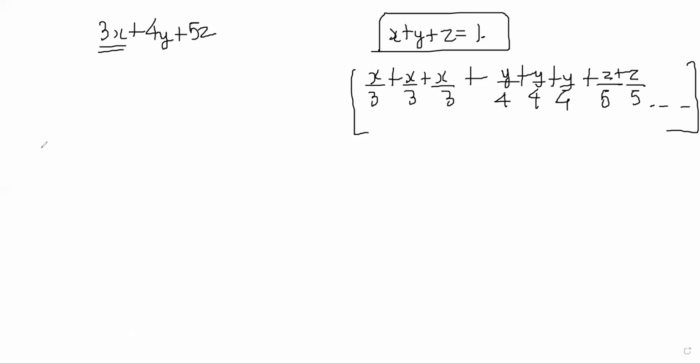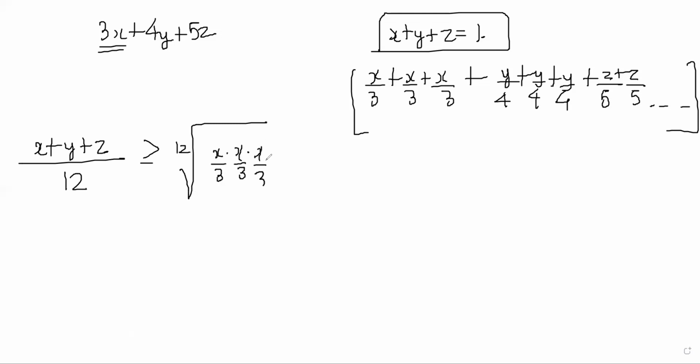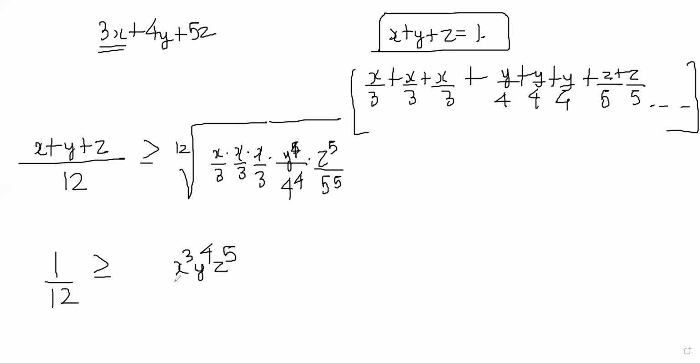You will get (x plus y plus z) by 3 plus 4, 7 plus 5, 12, is greater than or equal to the 12th root of x by 3, x by 3, x by 3, and so on. So it will be y^4 by 4^4, and z^5 by 5^5. Correct? So you will get here 1 by 12 is greater than or equal to the 12th root of x cube y^4 z^5 by 3^3 4^4 5^5.